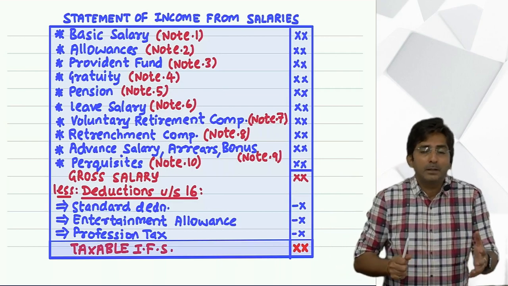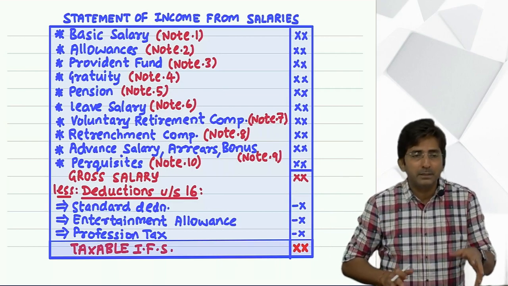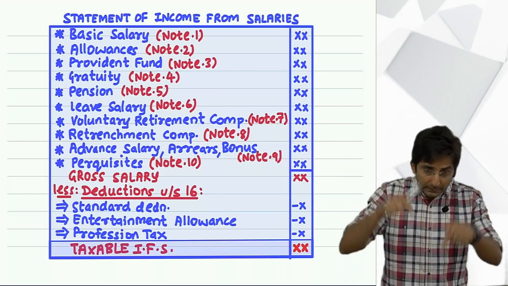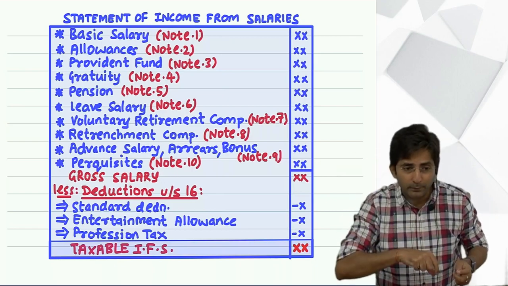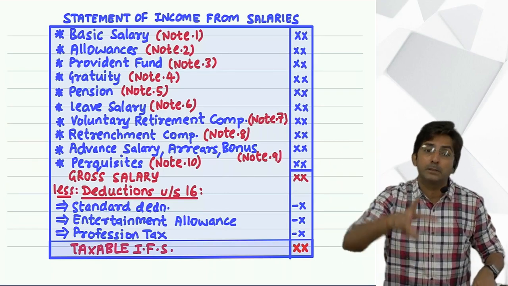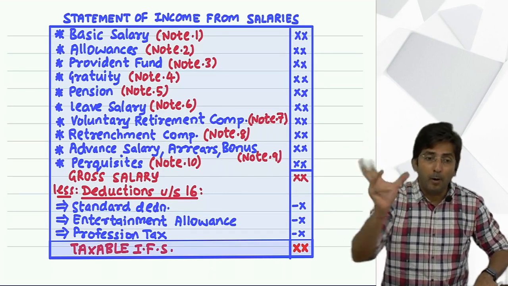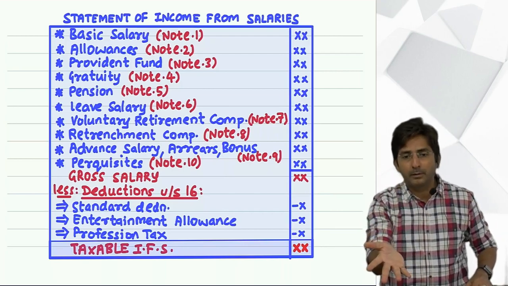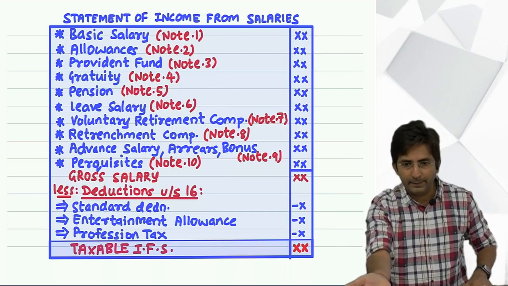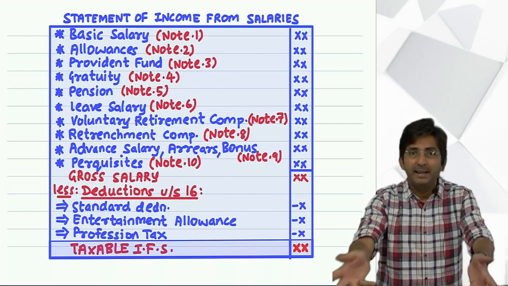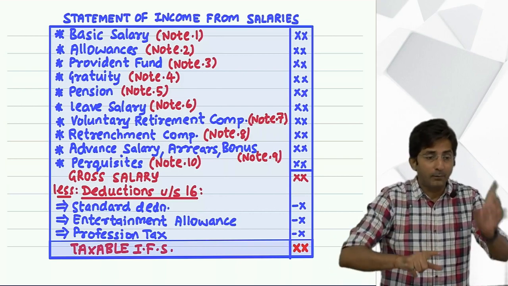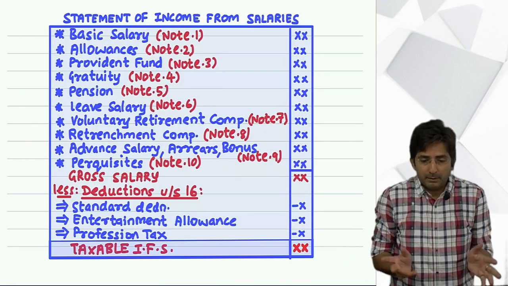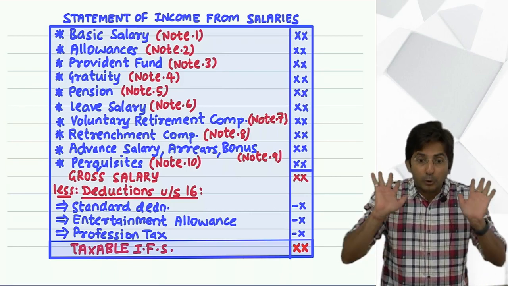And in income from other source, it is so simple that if something is taxable, exempt, then fully exempt. But in this chapter, why will it become a little tough? If something is exempt, there will be some formula, some amounts to be remembered. See, in the last topic, hardly you had to remember some amounts. Minor child 1,500, post bar 3,500, and in gift that 50,000 and 10 lakhs was there. COVID death. But other than that, there were no amounts to be remembered.